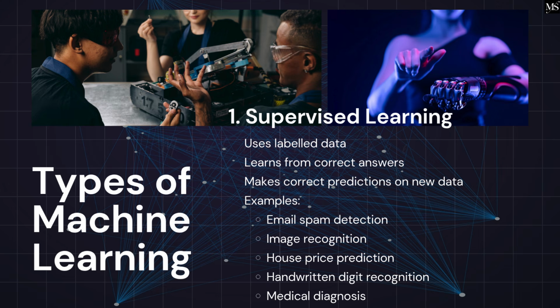1. Supervised learning uses labeled data, learns from correct answers, makes correct predictions on new data. Examples: email spam detection, image recognition, house price prediction, handwritten digit recognition, medical diagnosis.